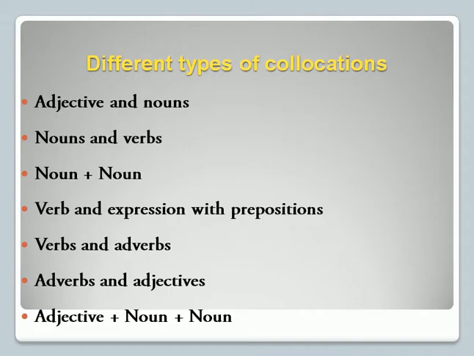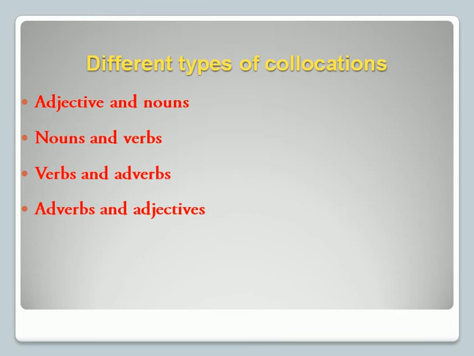In English grammar, there are different types of collocations, like adjective plus noun, noun plus adverb, noun plus noun, verb and expression with preposition, verbs and adverbs, adverbs and adjectives. But we need not use all of these in our IELTS writing and speaking tasks. In this video, I'll discuss only four of these that are important for IELTS tasks to score 7 or 8 bands. So let's discuss these one by one.